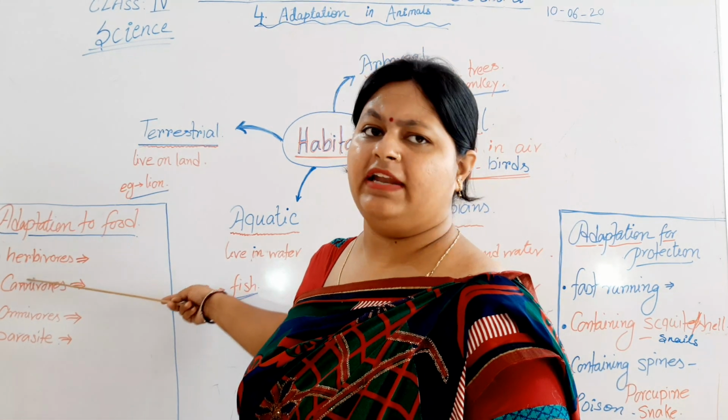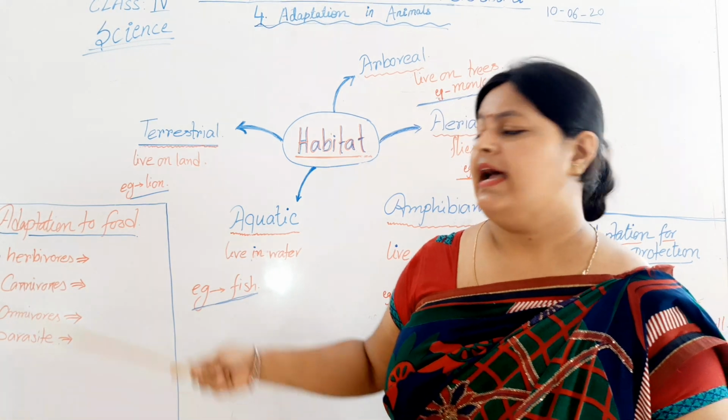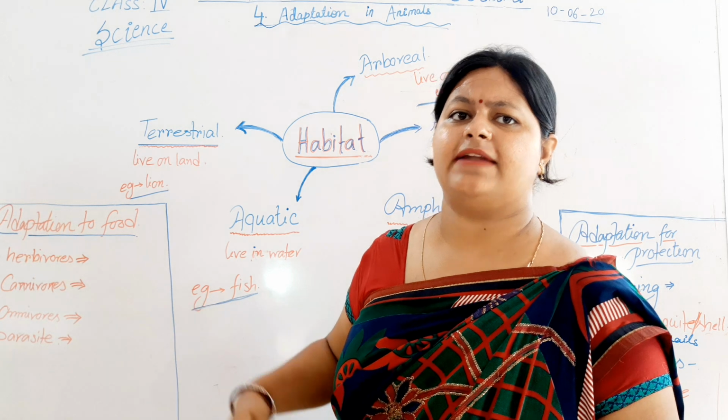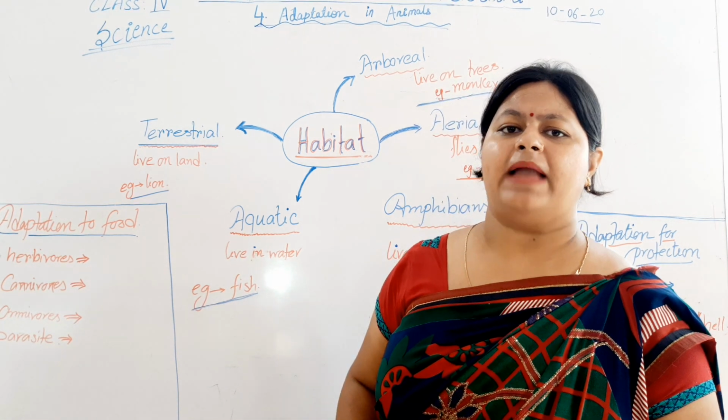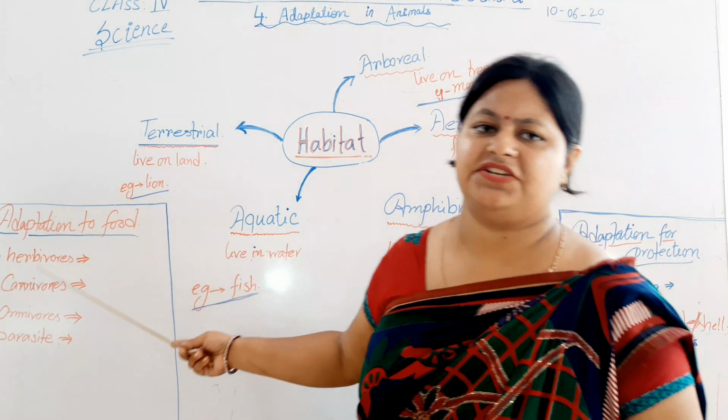Herbivorous are the type of animals which depend on the plants for their growth and survival. Herbivorous are the animals which depend on the plants for their growth and survival. For example, cow, deer, etc.